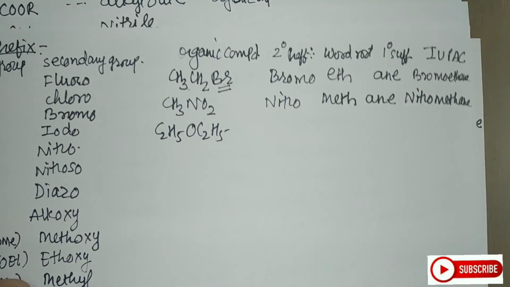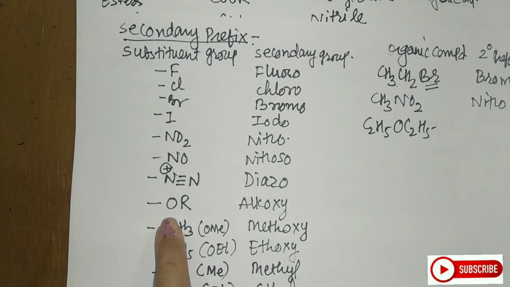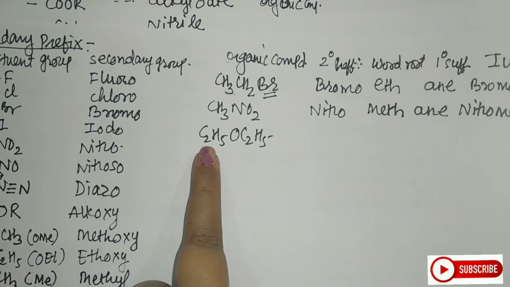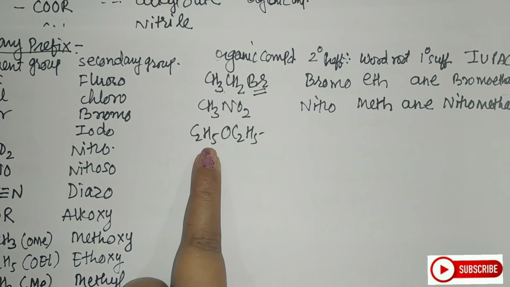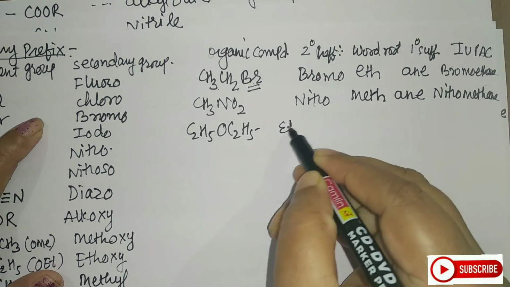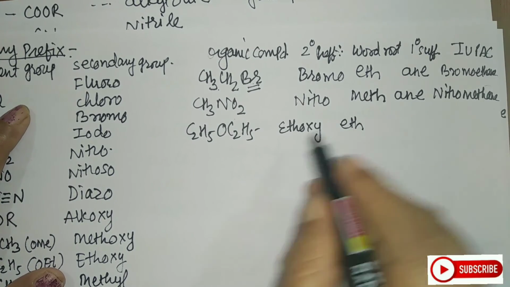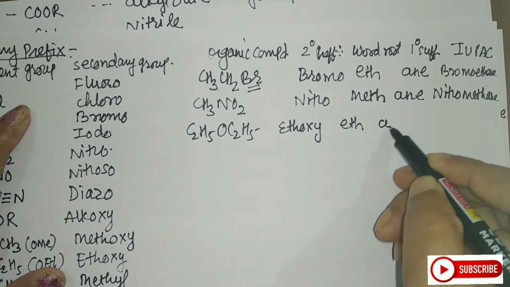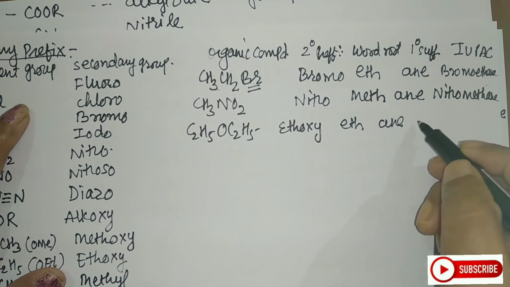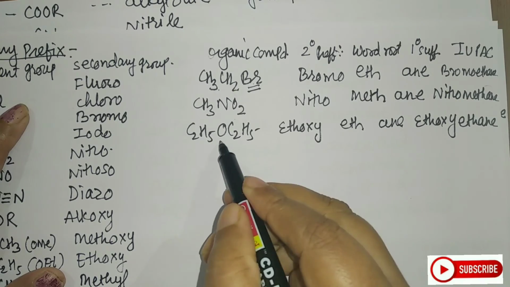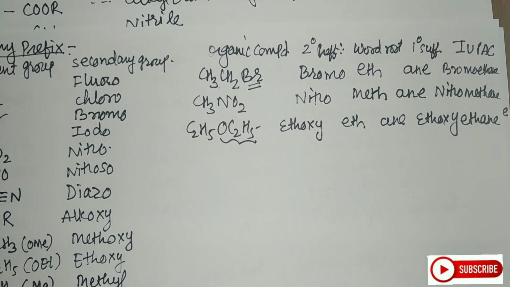Let us see the next one, C2H5OC2H5. Now, which is this group, students? If you see this, OR. Any group attached to OR, you call it an alkoxy group. Now, here if you see, this R is a 2-carbon hydrocarbon, that is ethane. So I will call this ethoxy. What is the word root here? It is eth. What is the primary suffix? There is no double or triple bond, so again, it is ane. So what will be the name here? It is ethoxyethane. So this was your OR group. Let us see a few more.